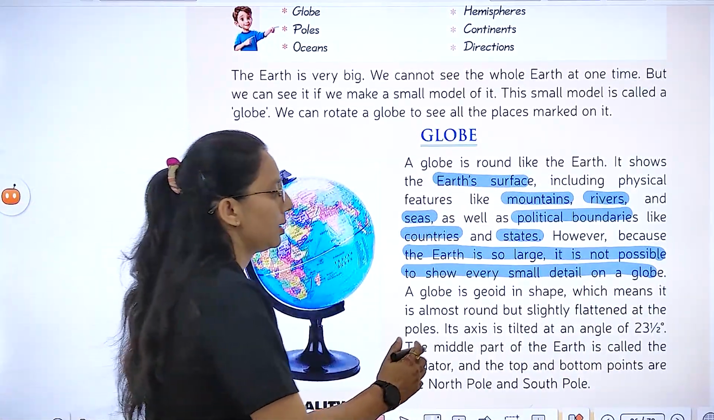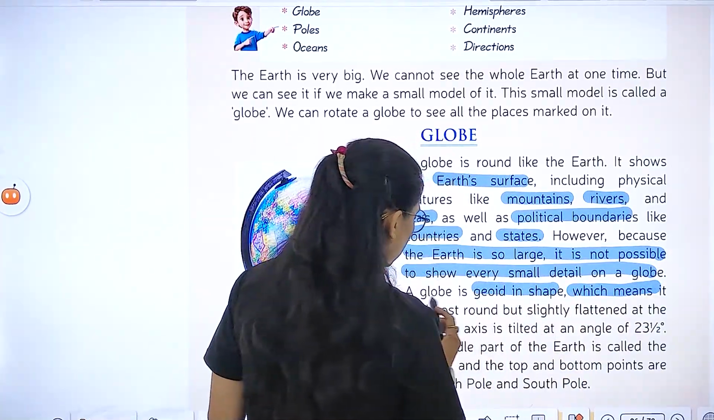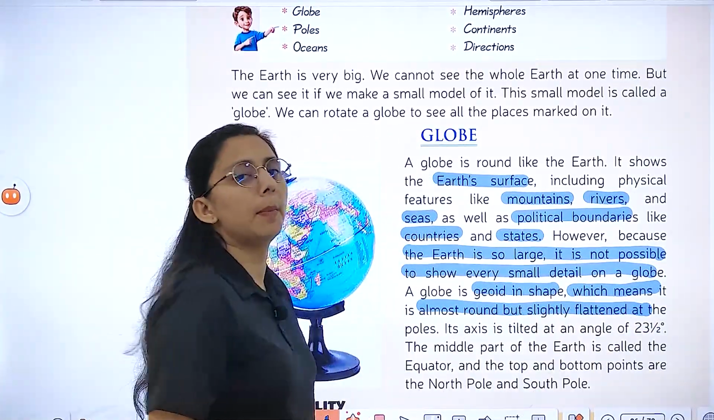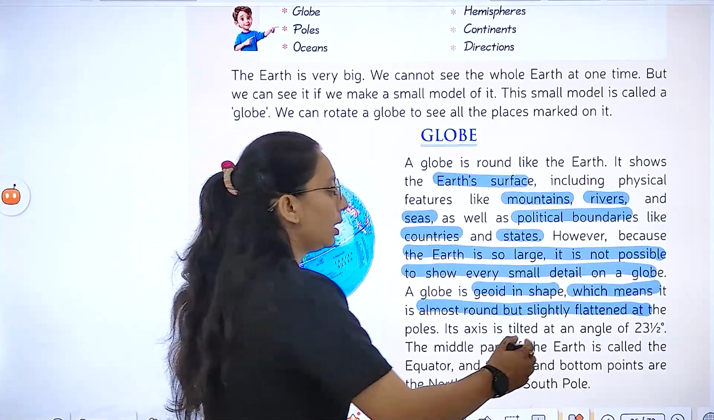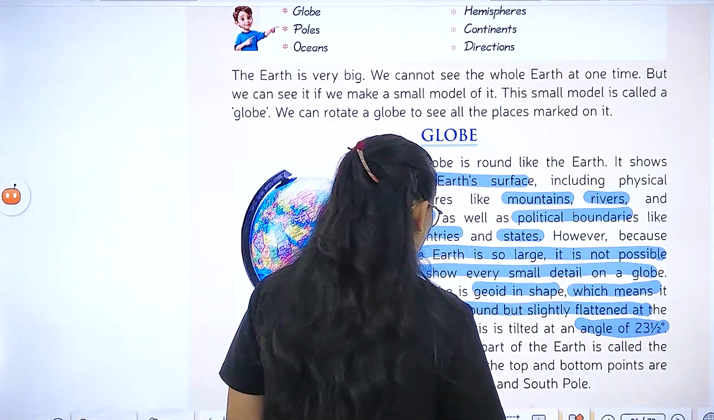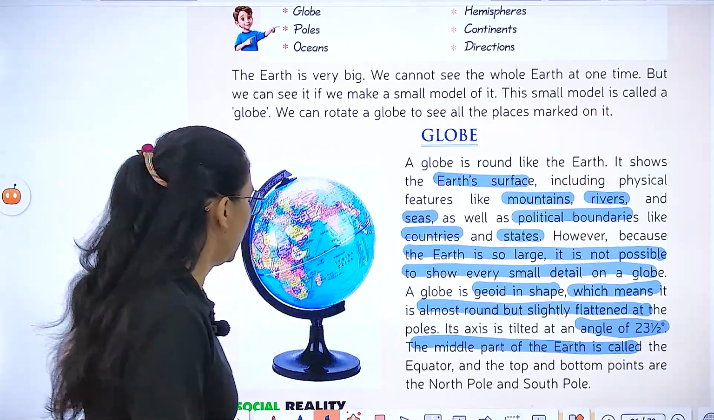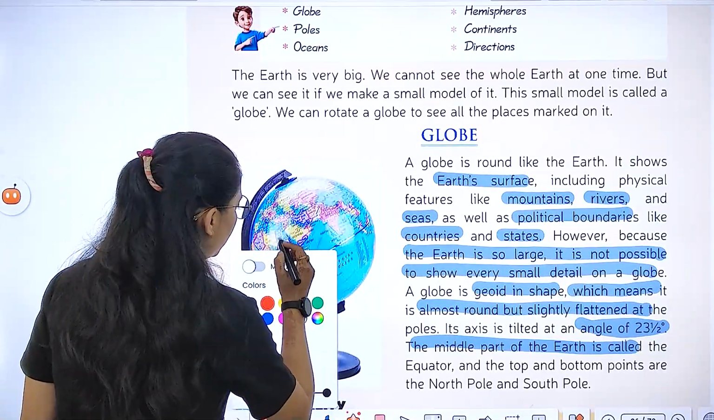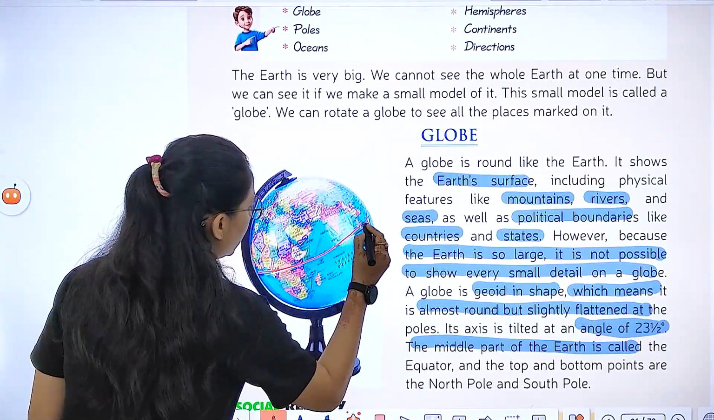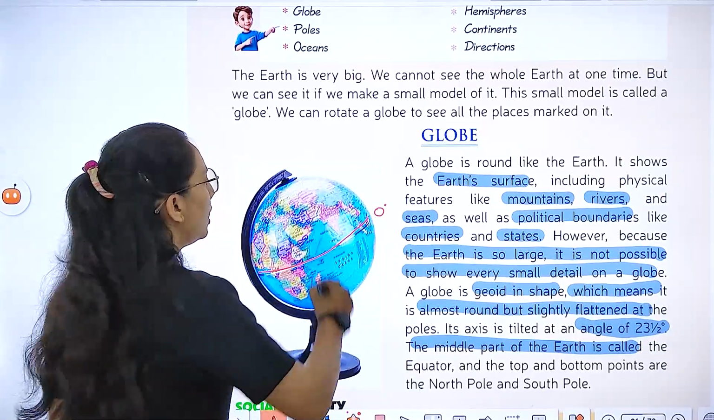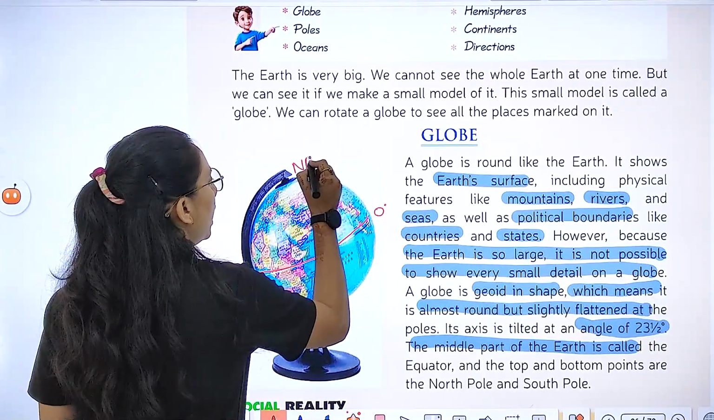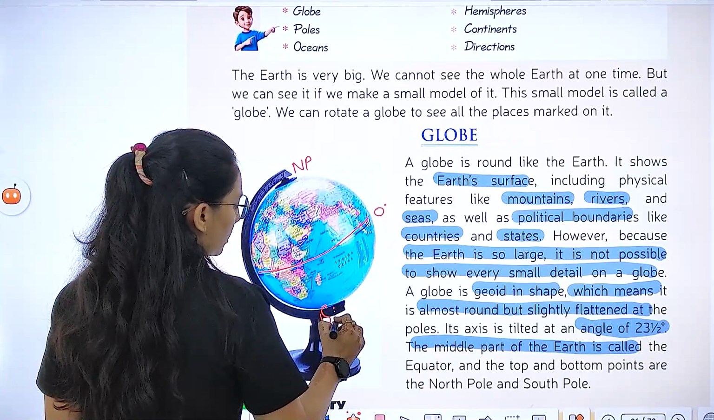A globe is geoid in shape, which means it is almost round, but it is slightly flattened at the top. And it is tilted at an angle of 23.5 degrees, and the middle part of the earth is called the equator. This is the middle part, and we call it the equator, which is 0 degree. Here we have the North Pole and here we have the South Pole, right?